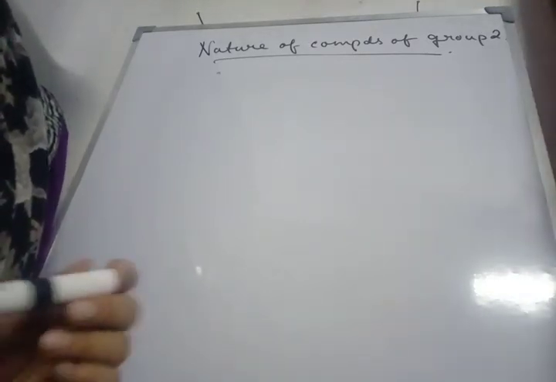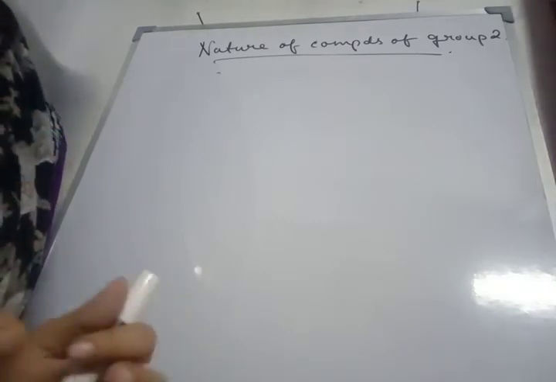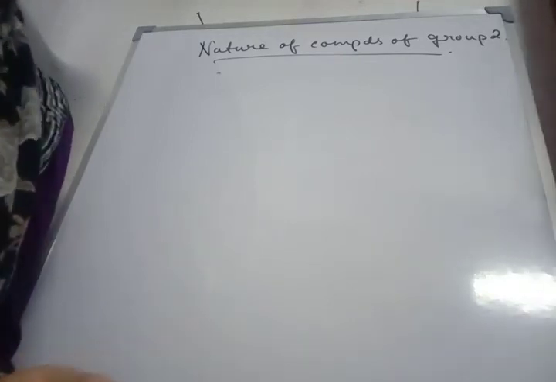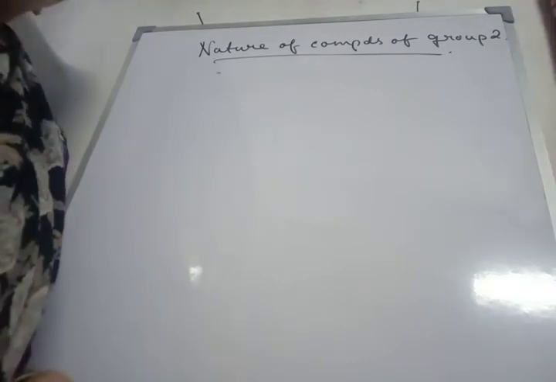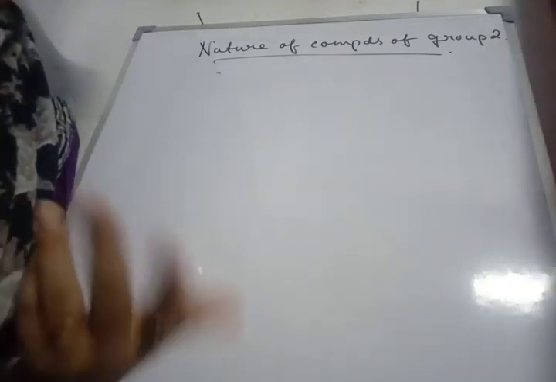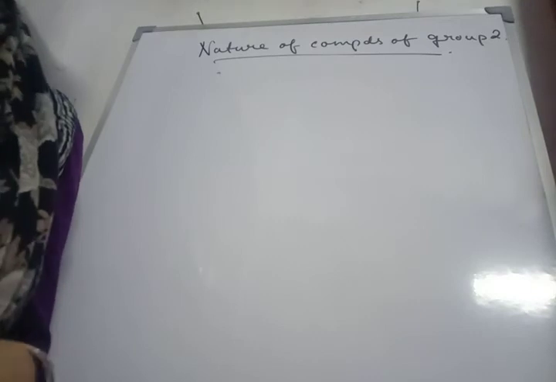So alkaline earth metal carbonates and sulfates, their thermal stability increases on moving down the group. The reason, on moving down the group, the size increases from beryllium to barium. So the extent of polarization decreases, covalency decreases. So the bond becomes more and more stable. So the thermal stability increases.